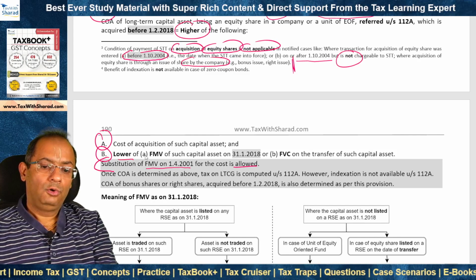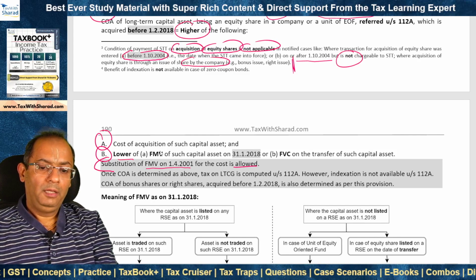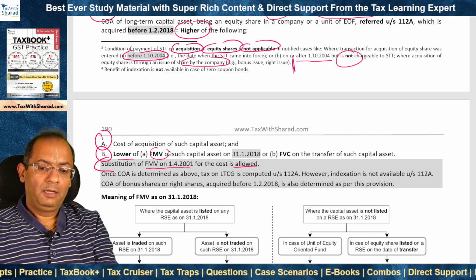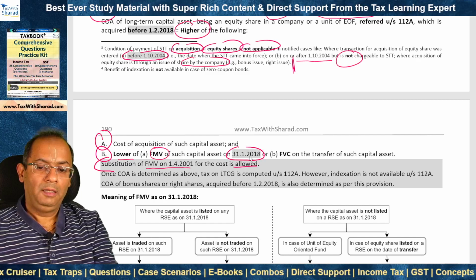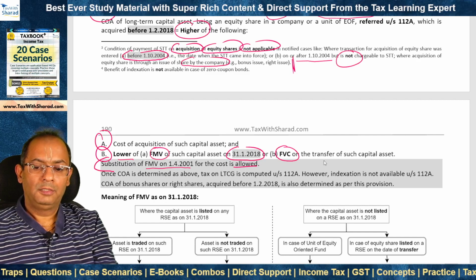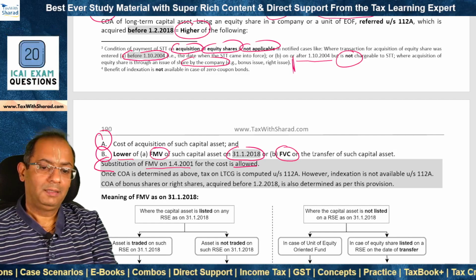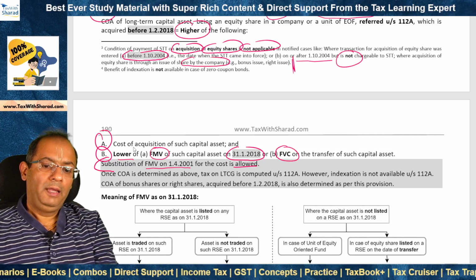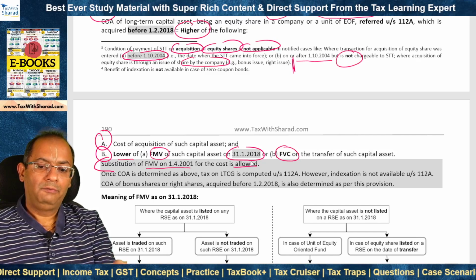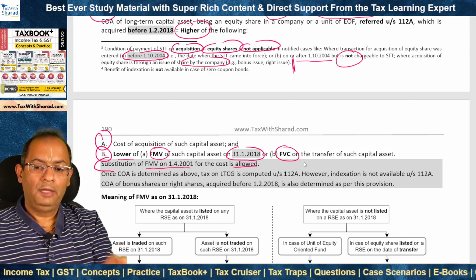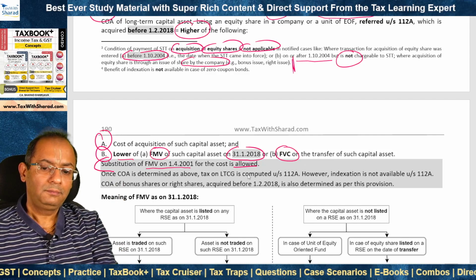B is what? It is the lower of: A, the fair market value of the capital asset on 31st of January 2018, or the full value of consideration on the transfer of such capital asset. So higher of A, the cost of acquisition, or B, the lower of FMV on 31st January 2018 or full value of consideration on the transfer.